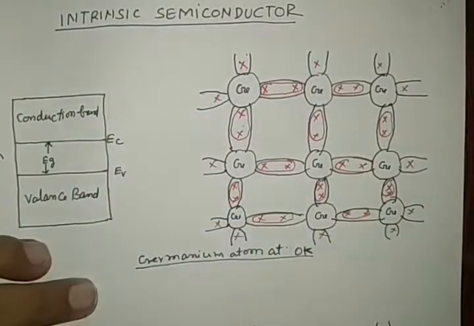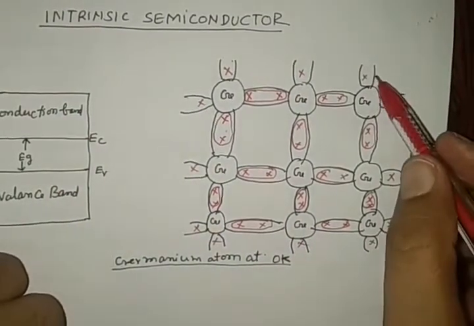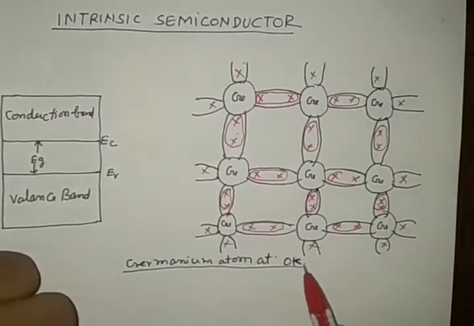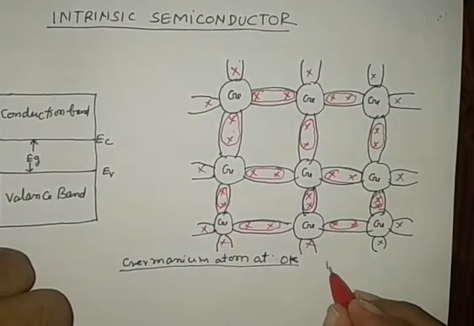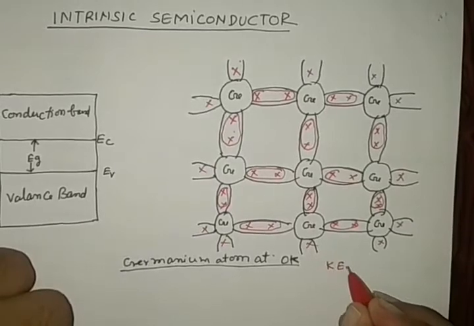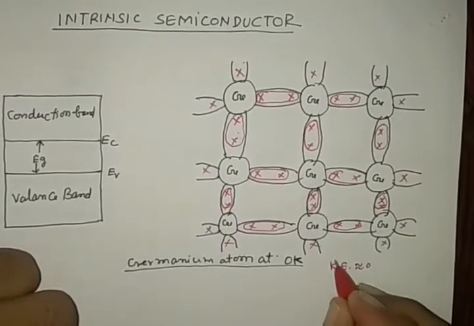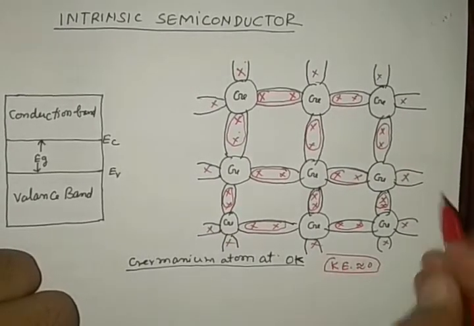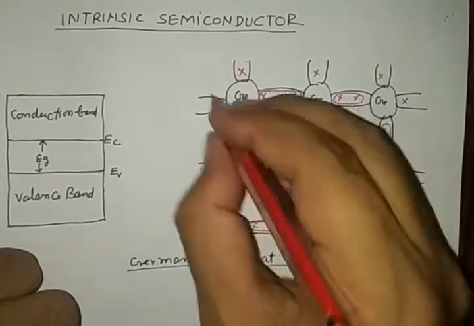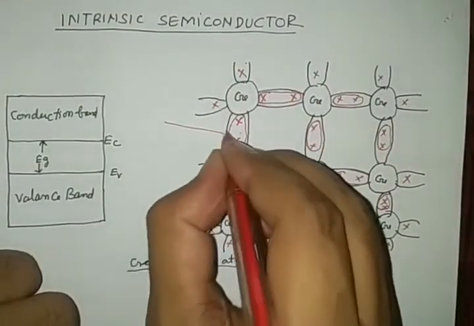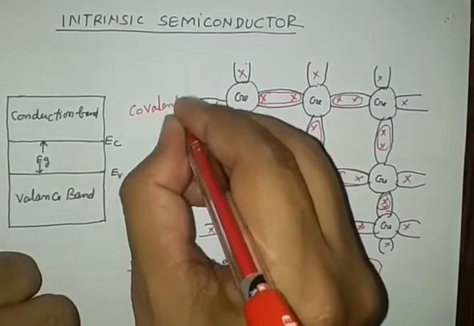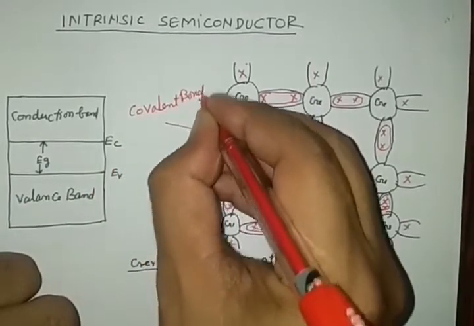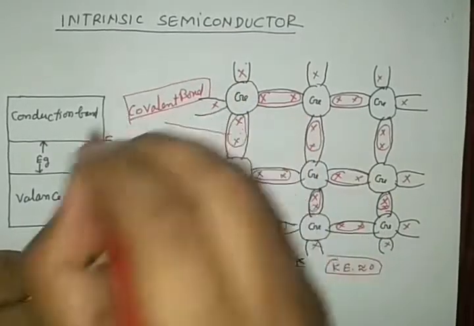Each electron at 0 Kelvin has almost zero kinetic energy, so there are no vibrations. They are tightly packed with covalent bonds.